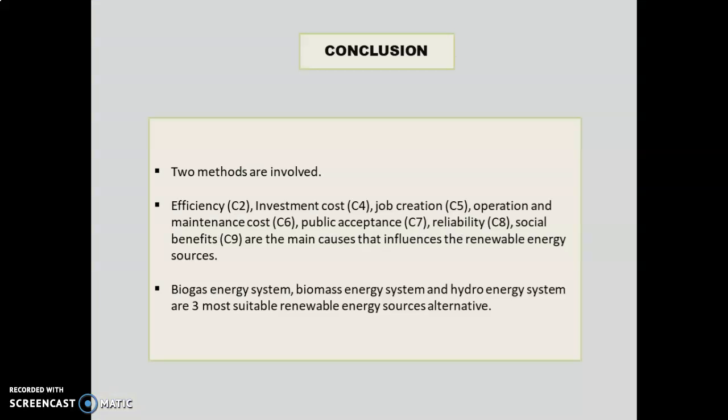So the conclusion is that the 2 methods are linear. Criteria 2, 4, 5, 6, 7, 8, and 9 are the main causes that influence renewable energy sources. Biogas energy, biomass, and hydro energy systems are the 3 most suitable renewable energy source alternatives.